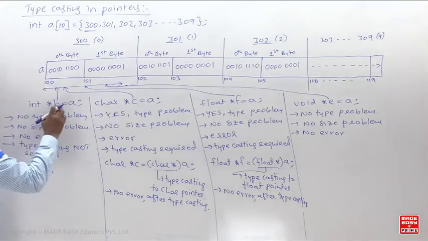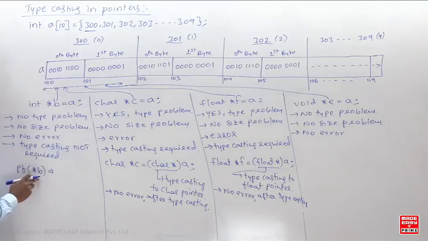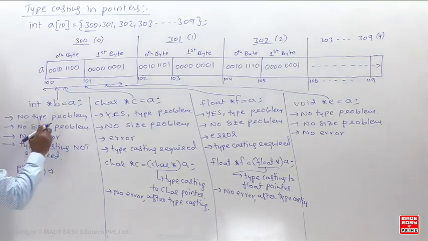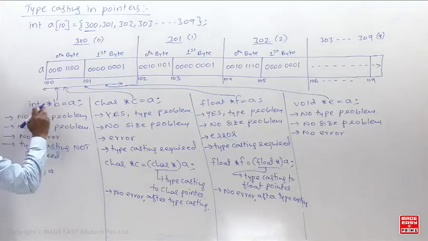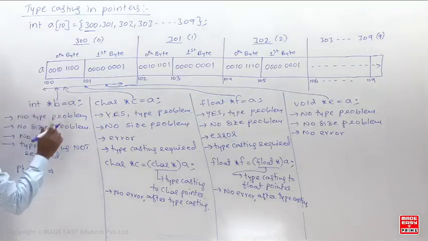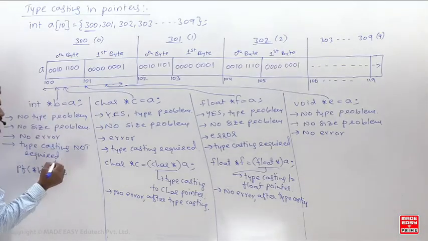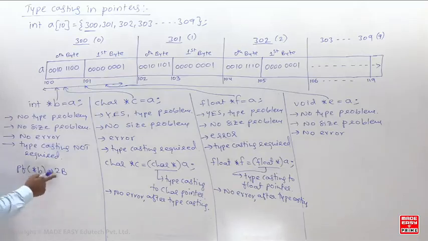Now if I say printf star B, value at the location B. B is containing the address of A. So value at the location B means what? B is containing 100. What is B here? B is an integer pointer. Now tell me, how many bytes of data will it print? It will print 2 bytes of data.